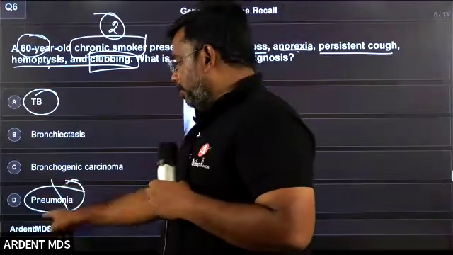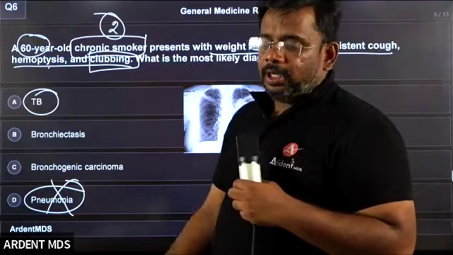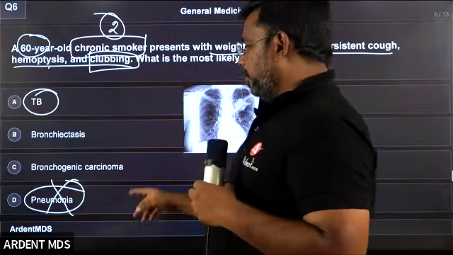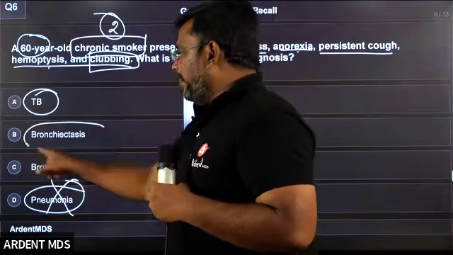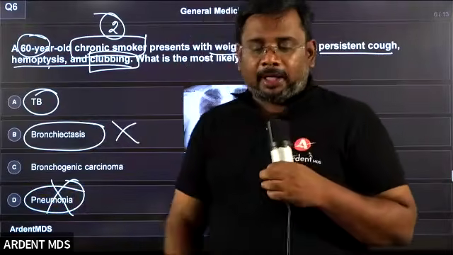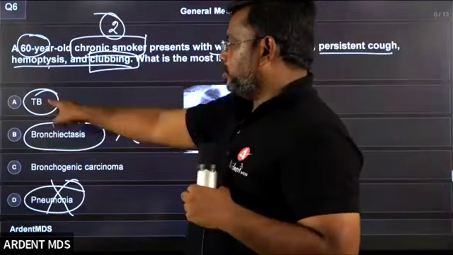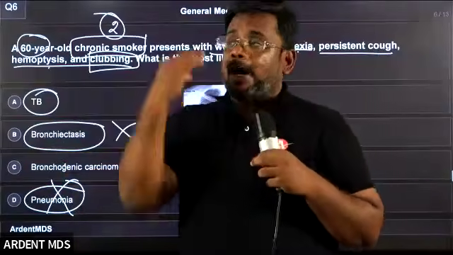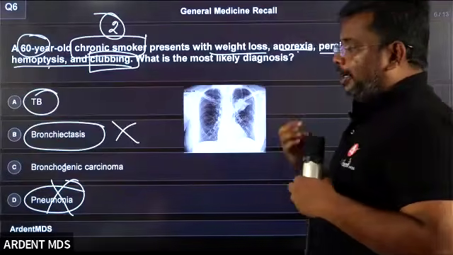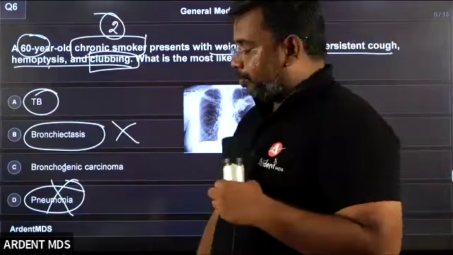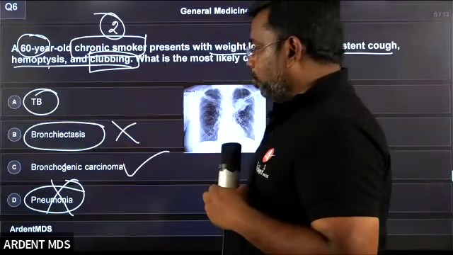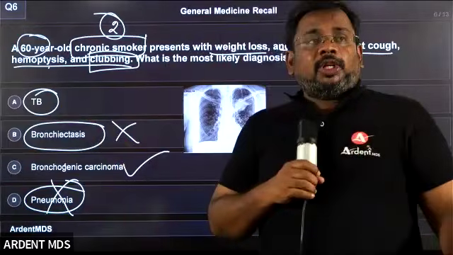Pneumonia I can eliminate, because fever is usually present in pneumonia, and nowhere is fever given as a key point. Bronchiectasis I am eliminating because bronchiectasis is related to more sputum production. Now I have two options: tuberculosis or bronchogenic carcinoma. This is the way you have to practice, eliminating the options one by one. If you master eliminating options, you become a master in your rank also. So I can go for the answer bronchogenic carcinoma, students. Bronchogenic carcinoma is the answer.